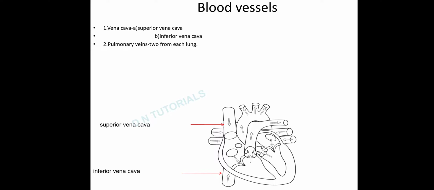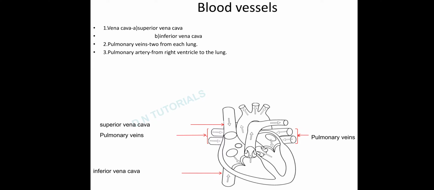The next blood vessel is pulmonary veins. There are two pairs of pulmonary veins, one pair from each lung. So one pair from the right lung and the other pair from the left lung. But all these four pulmonary veins pour the oxygenated blood to the left atrium.